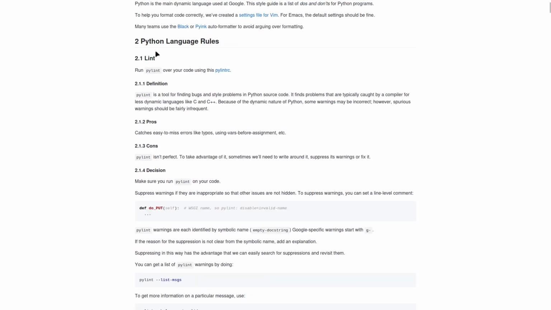And what I like about the Google style guides is that they really don't just tell you do it this way or that way, but they always have these pros and cons sections for the different recommendations. And then they tell you what their decision is. But of course, based on the pros and cons, you can make up your own mind and decide what you think is the right way to do things.